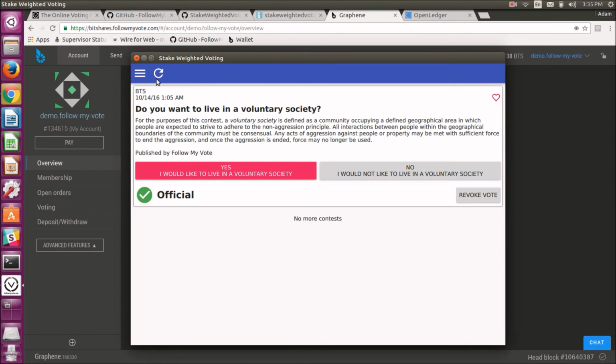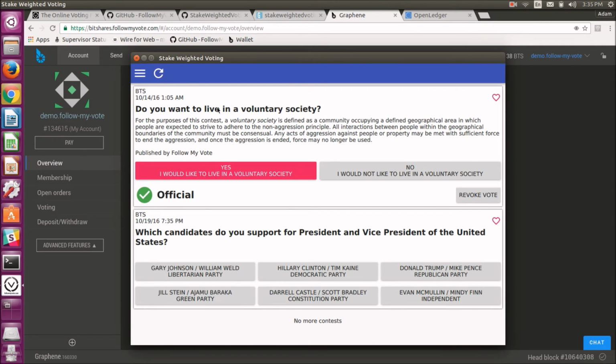All I need to do here to reveal the new contest is click refresh. And now look, the contest just appeared. It's got a date and time stamp. Right now it's set to UTC time or GMT time, whatever you want to call it. But you see the contest exists. It's there. Which of the candidates do you support for President, Vice President of the United States?